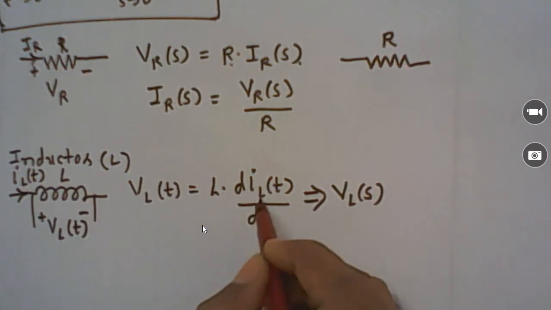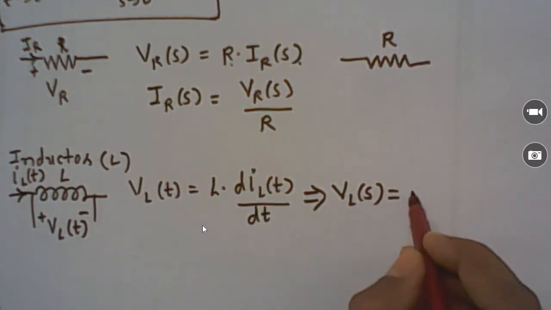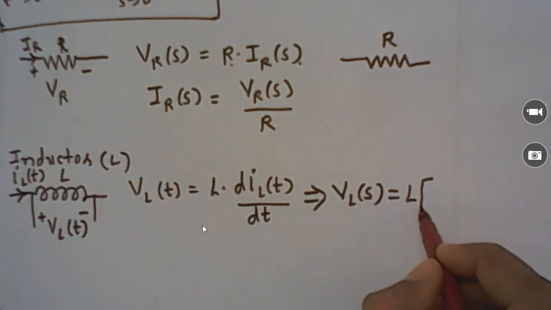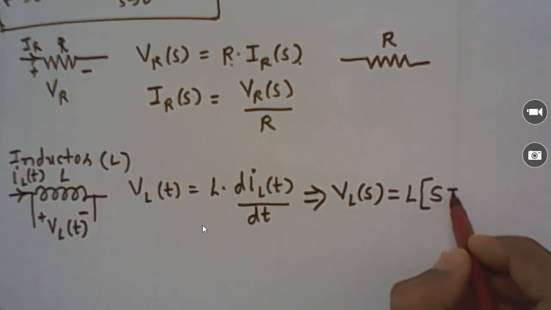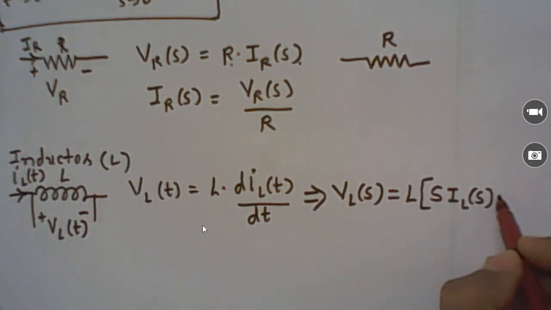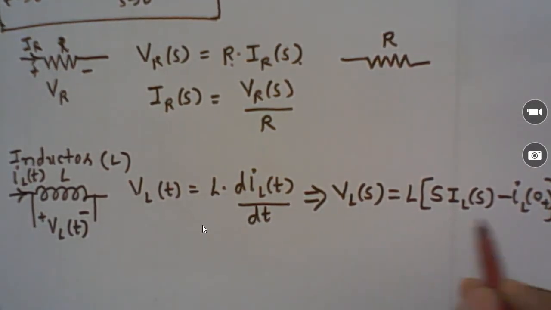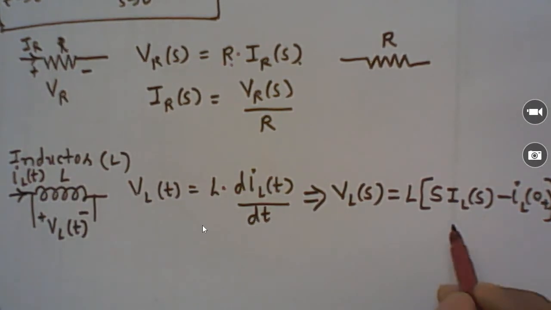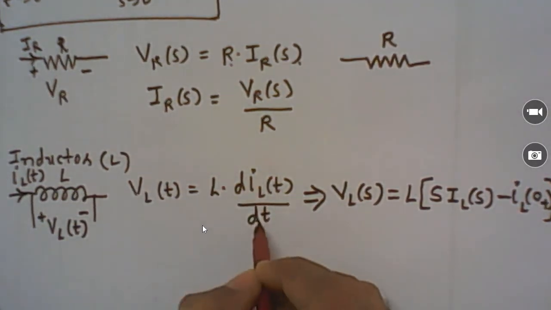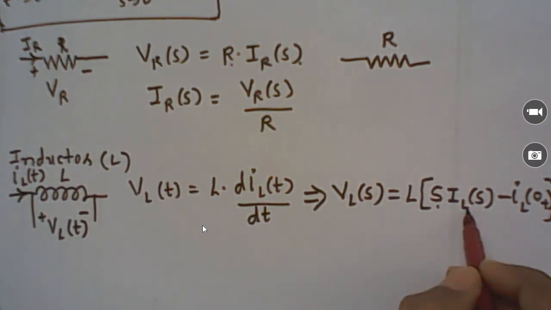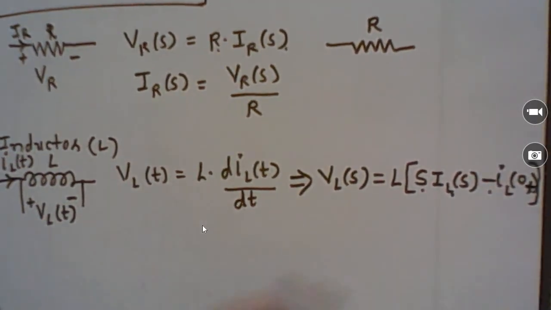Now, the Laplace transform of derivative terms. We know the Laplace transform of a derivative term is s times F(s) minus f(0+). For a function f(t), the Laplace transform of df(t)/dt is sF(s) minus f(0+). So here, for diL(t)/dt, its Laplace transform is s IL(s) minus iL(0+).